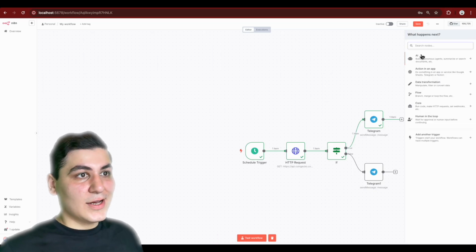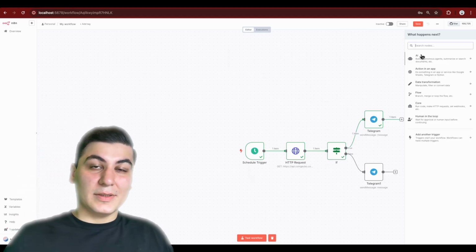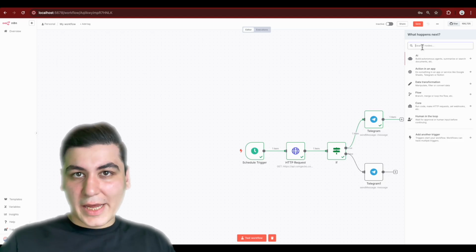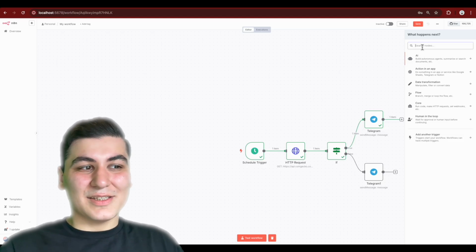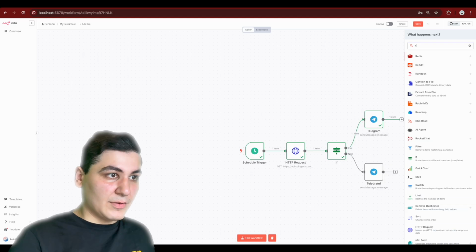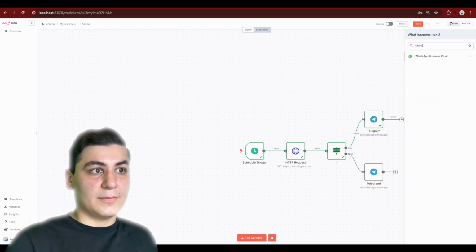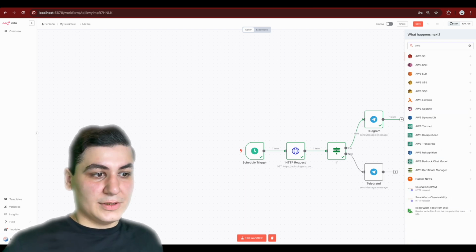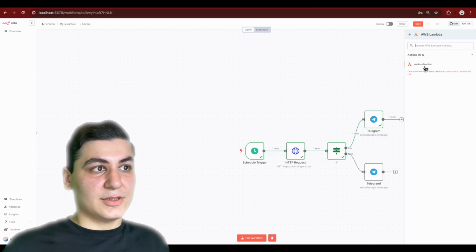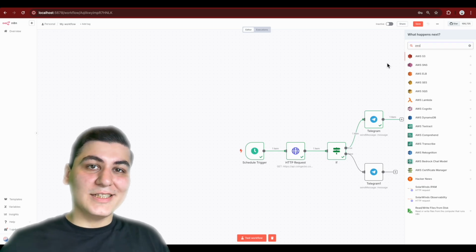And guys, these kinds of tools are really cool and can save us a lot of time. But I believe we don't need to spend 10 hours watching a tutorial to learn them. Just take your case, use ChatGPT, and also here it's pretty simple and straightforward. Imagine you want to do the same with Slack. You want to do the same with, I don't know, Rocket Chat. You want to do the same with, I don't know, WhatsApp. You want to do something with AWS, then you have all of them here. And you see for each of these tools, for AWS Lambda, you have some actions. You can invoke a function. So this tool is really powerful and please try to use it.